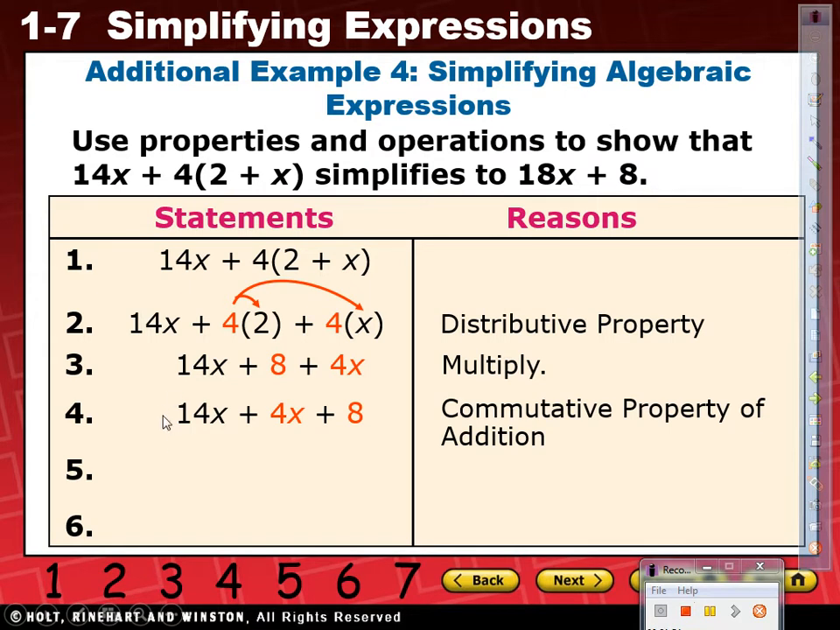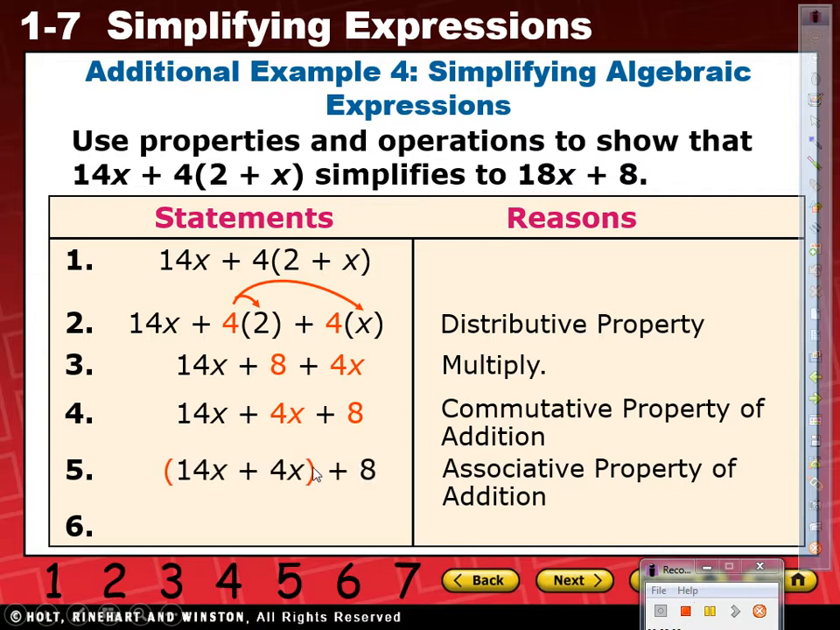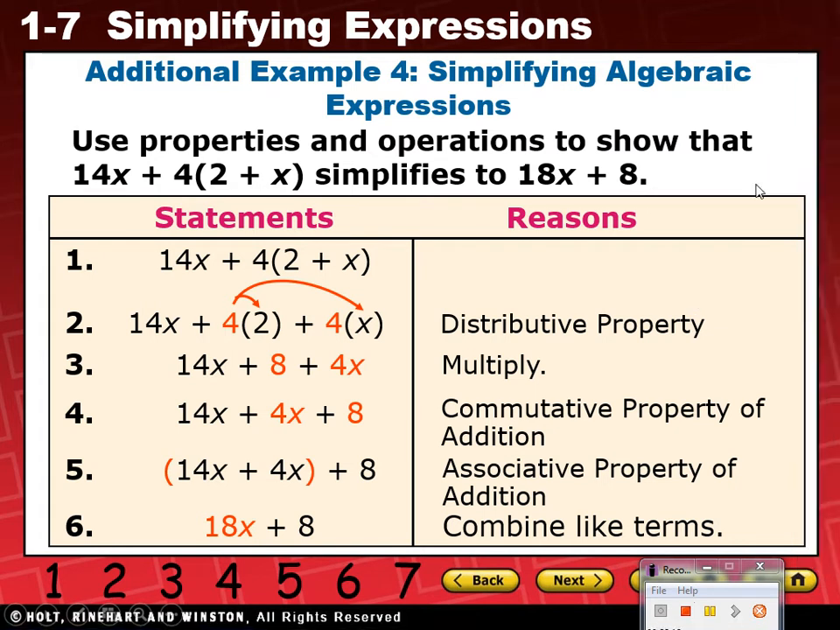And then, in order for us to look at these two, we need to put parentheses around them. What property is that? Think about it. Very good. Associative property of addition. So we put parentheses around it, and then we combine like terms, and we end up with that. Did we prove all the steps with properties? Yes, that's what you're going to do when you get to those.